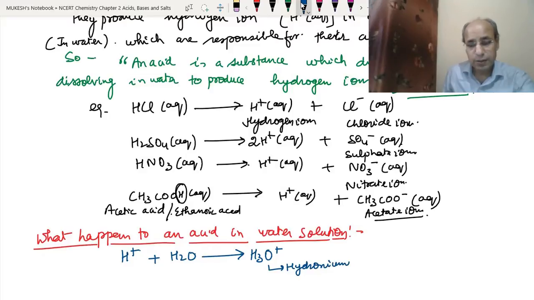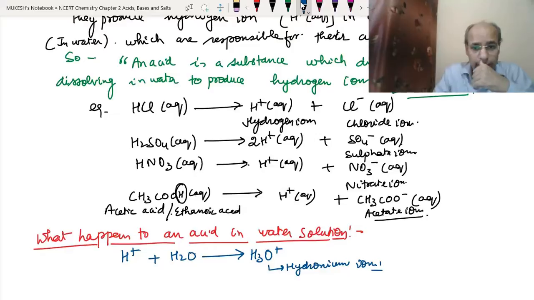Whenever we are writing the above equation, instead of H plus (aq) ions, we can also write the H3O plus ions. And if we are writing in terms of H3O plus ions, then we don't need to write the aq along with that, as we have written in the case of hydrogen ions. If we are writing only the hydrogen ions, then we have to write the aq in brackets. aq stands for aqueous, or water.